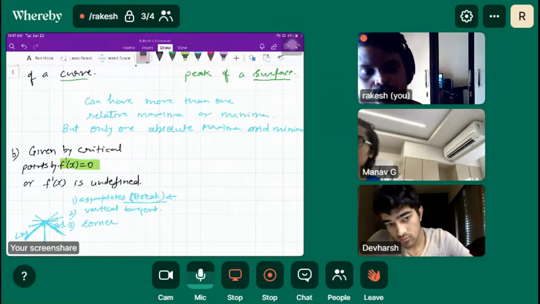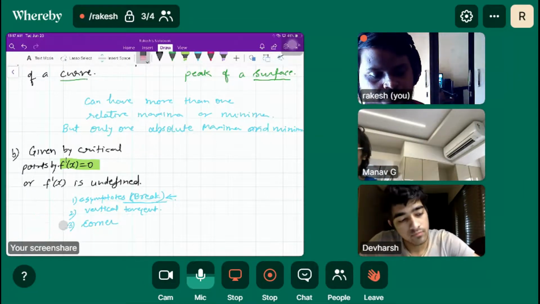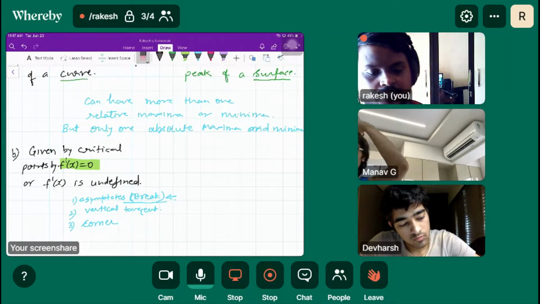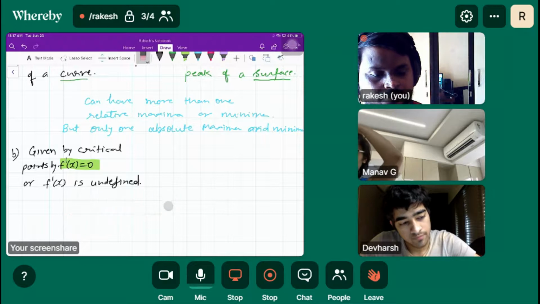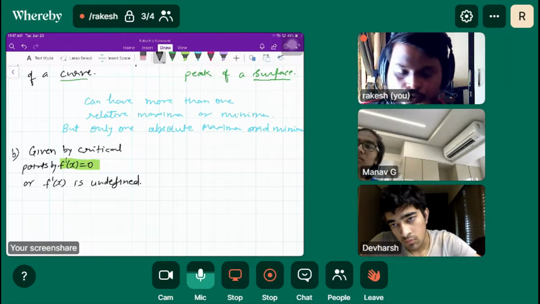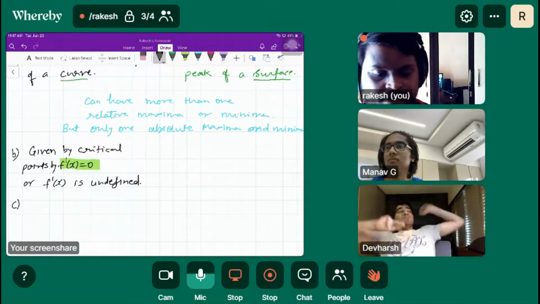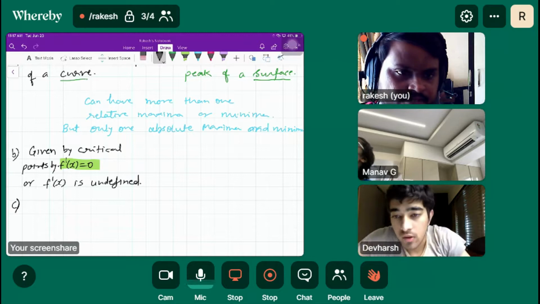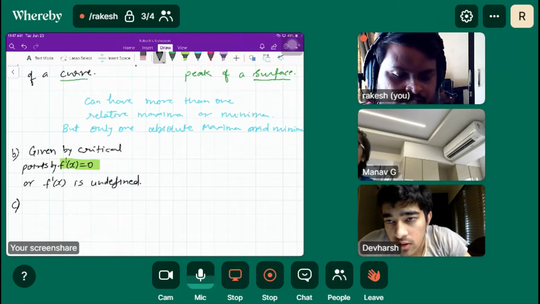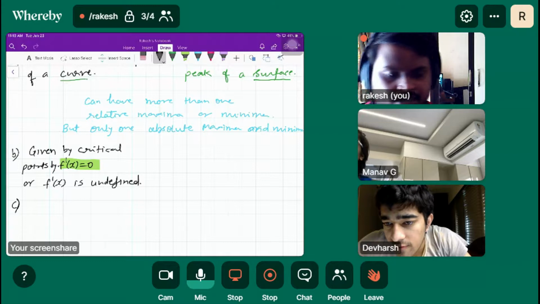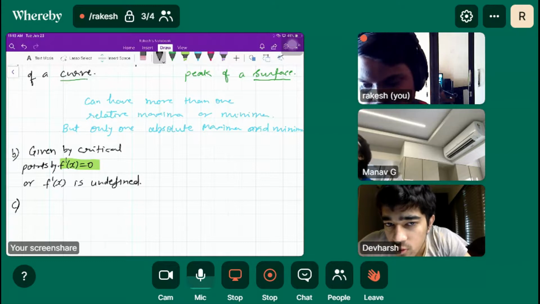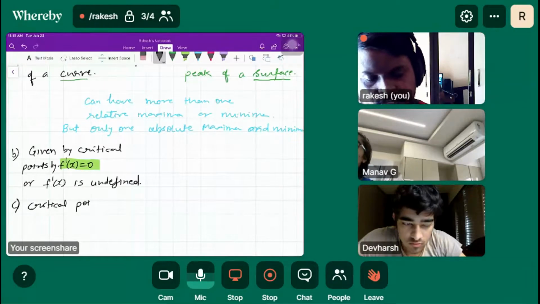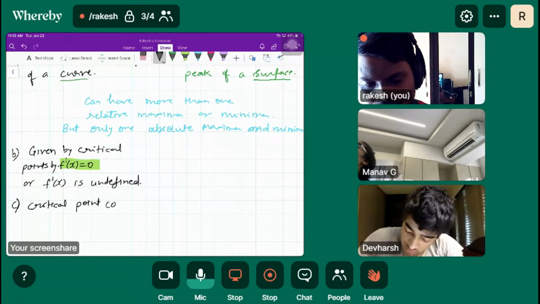Do you understand that? This is where the function is not differentiable, and we can find the different critical points based on this. One more thing, apart from this, where we find critical points: inflection points, and saddle points for two variables. You can mention that a critical point could be an inflection point.